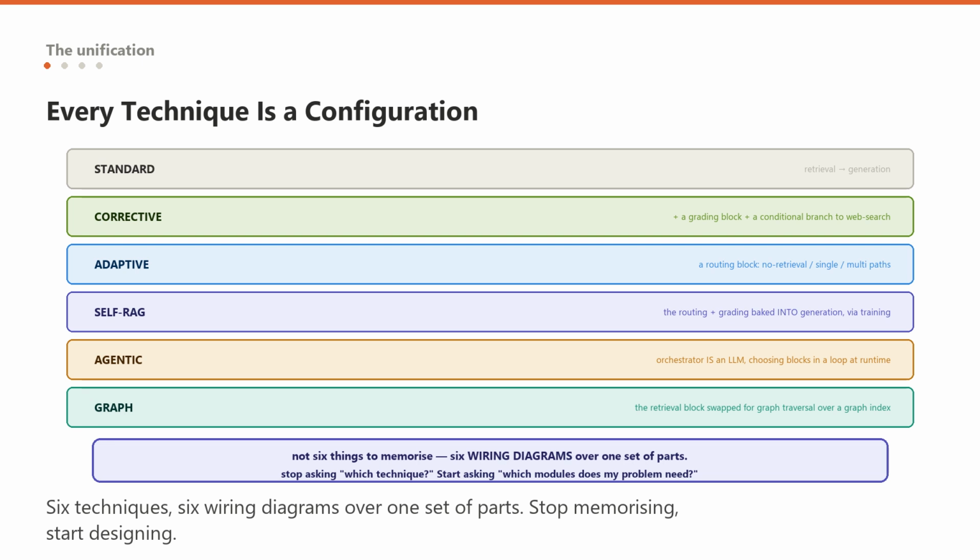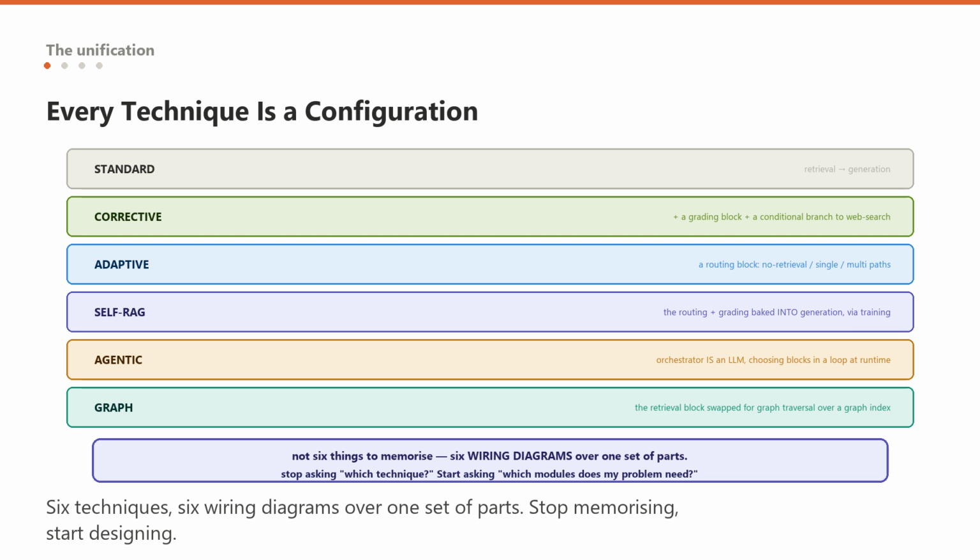Adaptive RAG, a routing block at the front choosing between a no-retrieval path, a single retrieval path, and a multi-retrieval path. Self-RAG, the same, but the routing and grading logic is baked into the generation module through training instead of sitting in separate blocks. Agentic RAG, an orchestration module that is itself an LLM, deciding at runtime which retrieval and tool blocks to run, in a loop. Graph RAG, the retrieval block is swapped for a graph traversal block over a different indexing module.